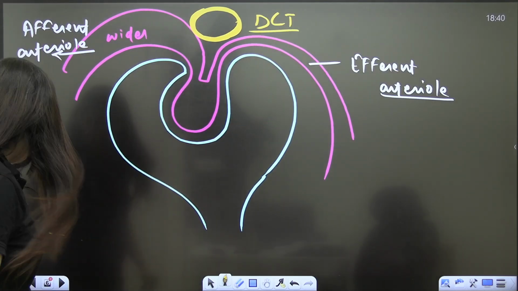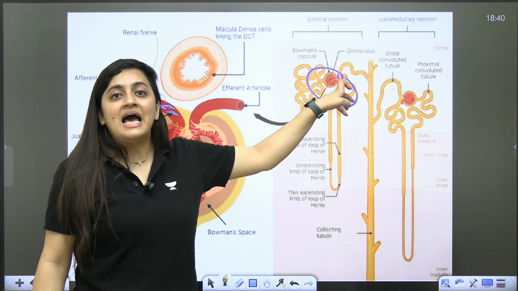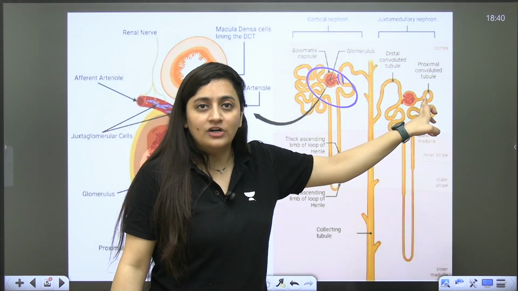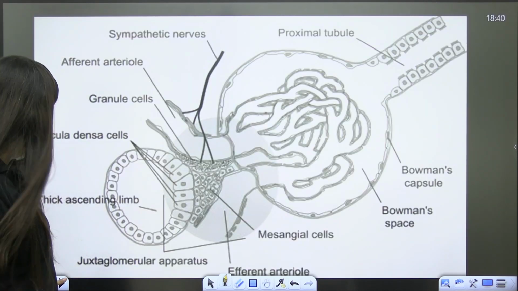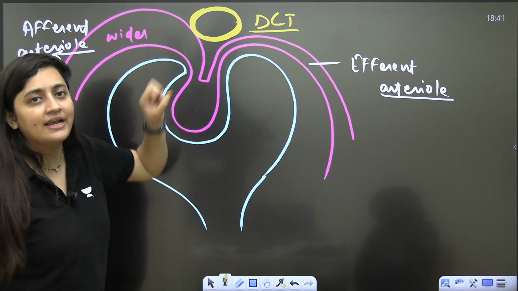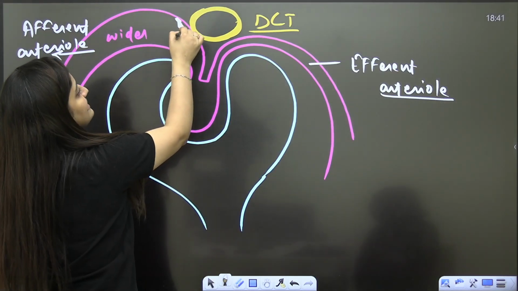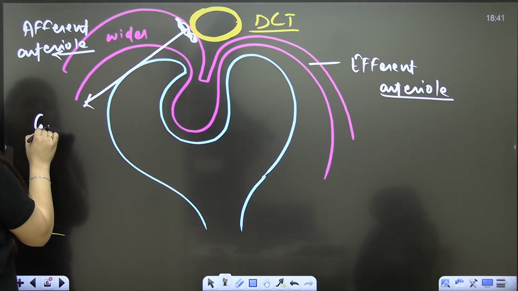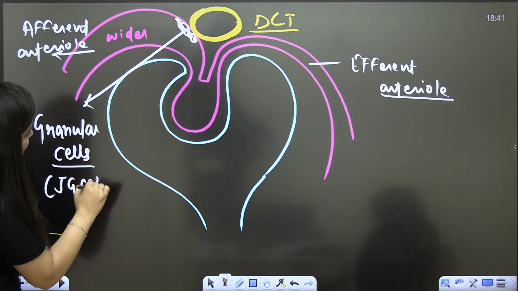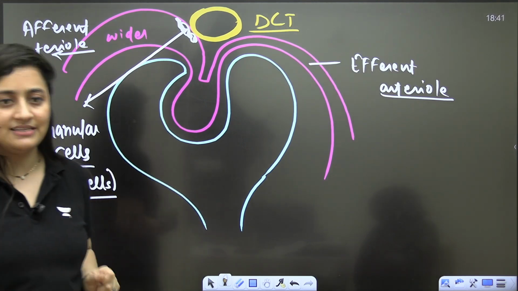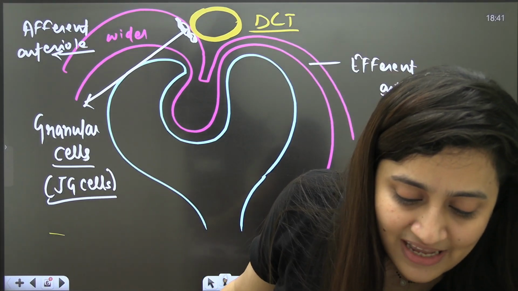I'm showing you a section here. You can see in this diagram that the arrangement of the nephron is such that the DCT is coming in contact with this afferent arteriole. Look at the diagram here. At the point of their contact, there is some cellular modification. The cells here will get modified. What you need to remember is that in this afferent arteriole you will see some granular cells, and these granular cells are known as JG cells, that is your juxtaglomerular cells. Please pay attention here. They are the juxtaglomerular cells.